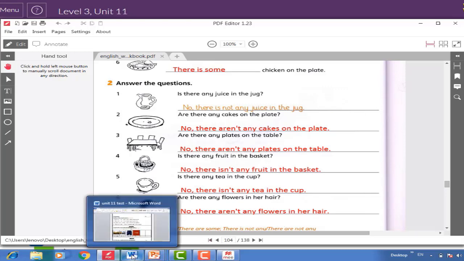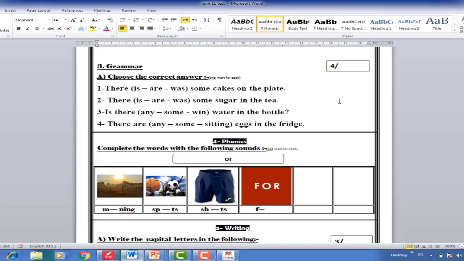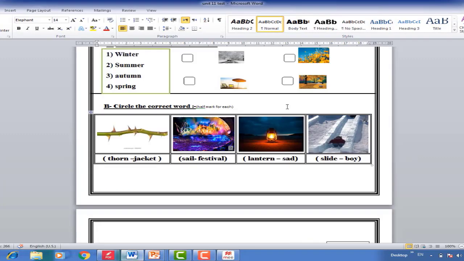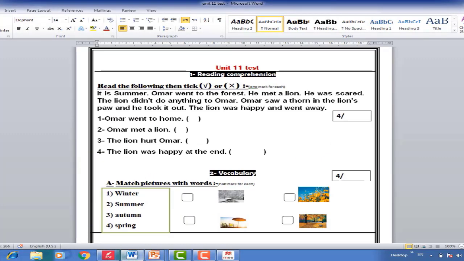Okay, now let's take a look at the worksheet on unit 11. Number 1, read the following, then tick true or false. It is summer. Omar went to the forest. He met a lion. He was scared. The lion didn't do anything to Omar. Omar saw a thorn in the lion's paw, and he took it out. The lion was happy and went away.